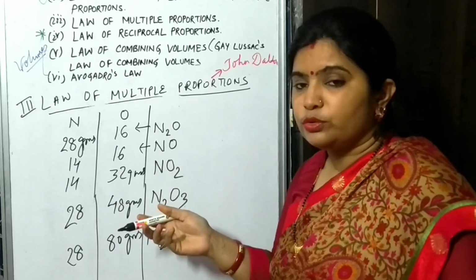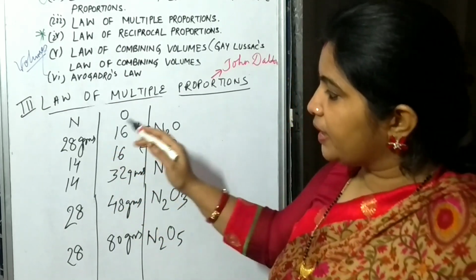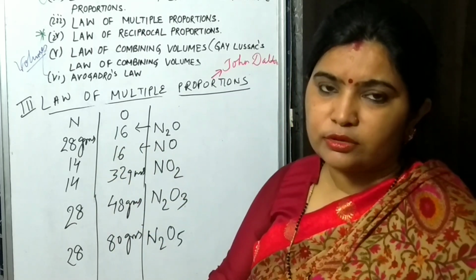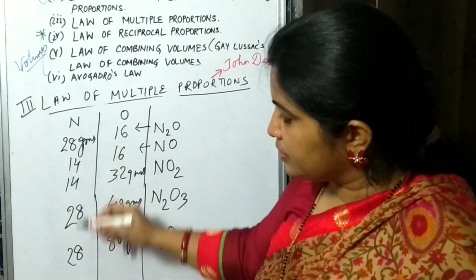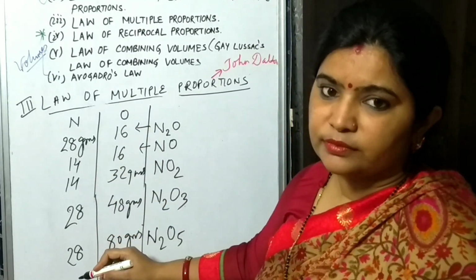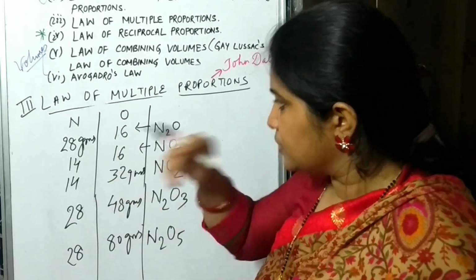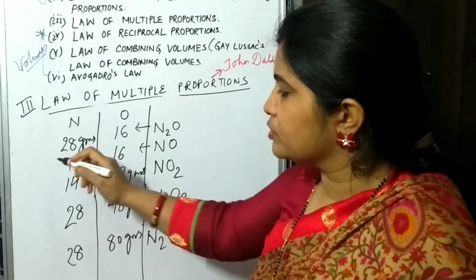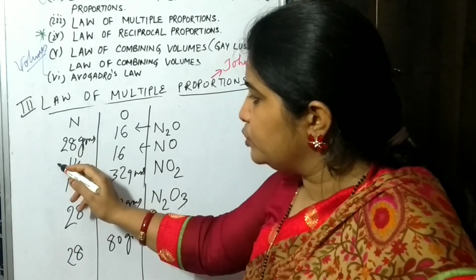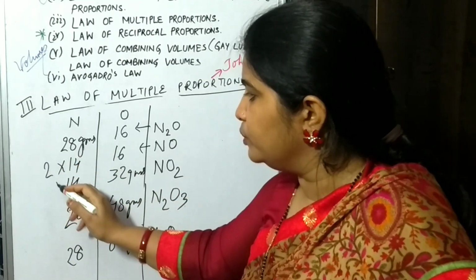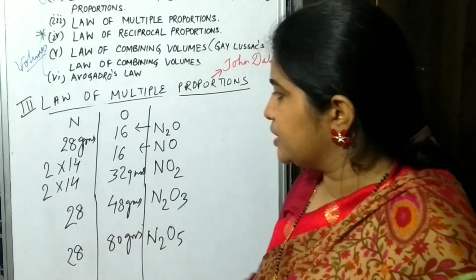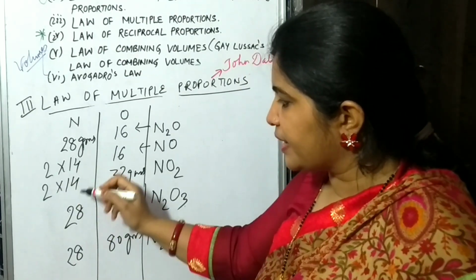So what do we have to do? First of all we have to make the mass of either nitrogen or oxygen constant. It will be easier for us to make the mass of nitrogen constant. So we will multiply by 2 where 14 grams are there, so it will become 28 and 28.